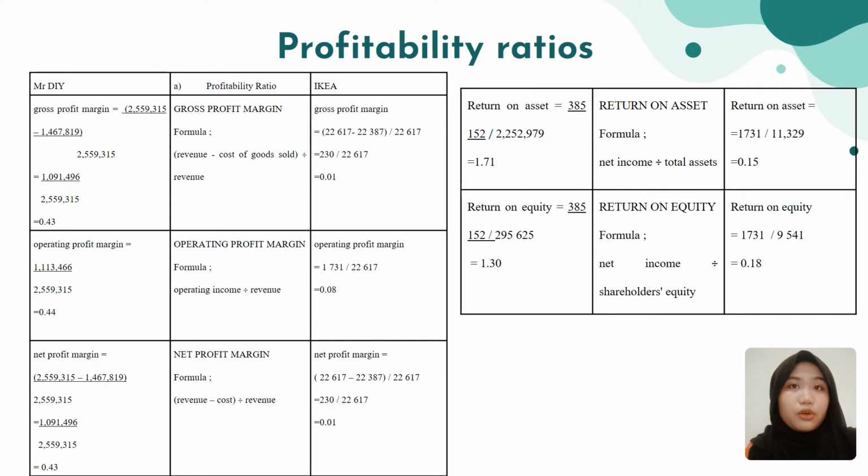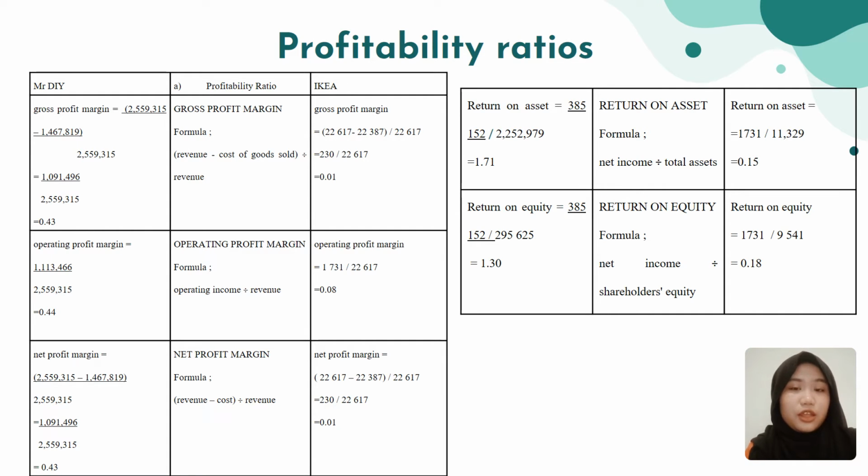For operating profit margin, you need to divide the operating income by revenue. For Mr. DIY, the operating profit margin that they gain is 0.44, while for IKEA, the operating profit margin that they gain is 0.08.